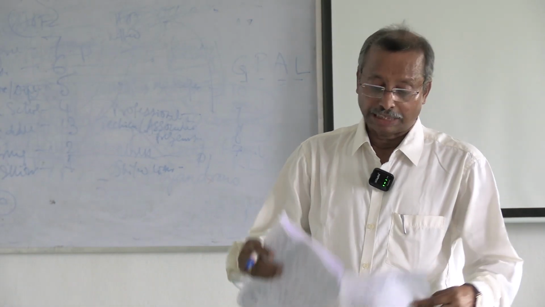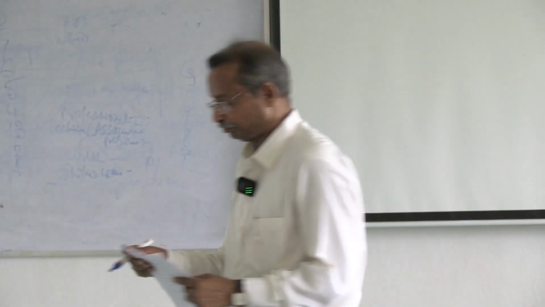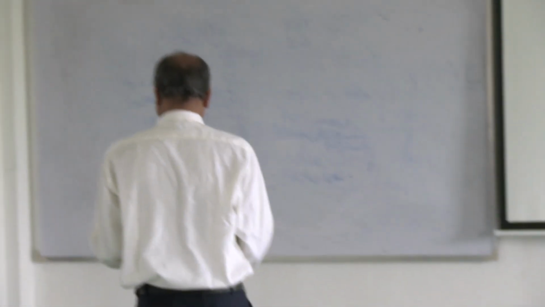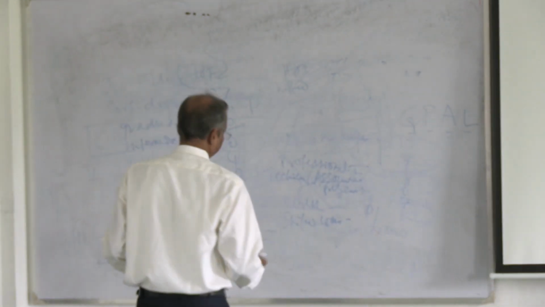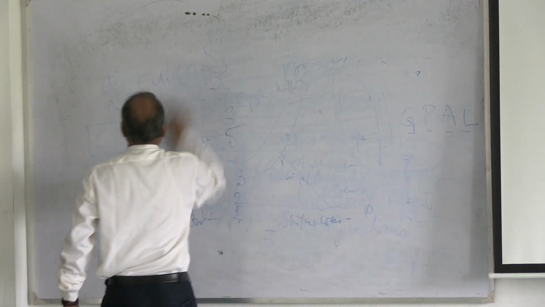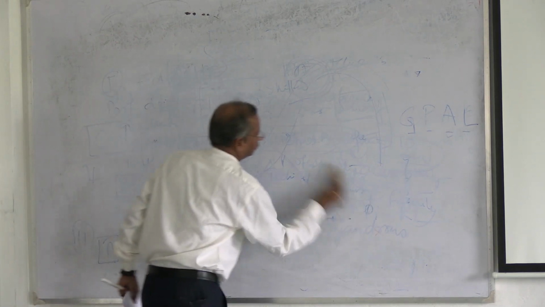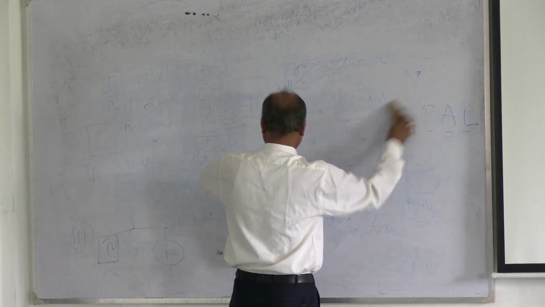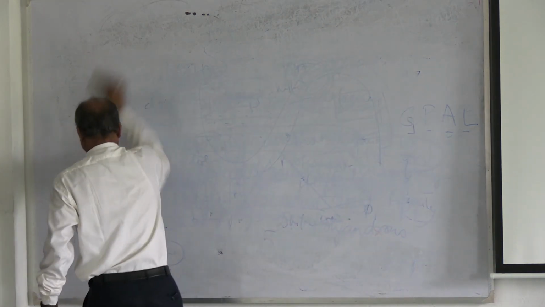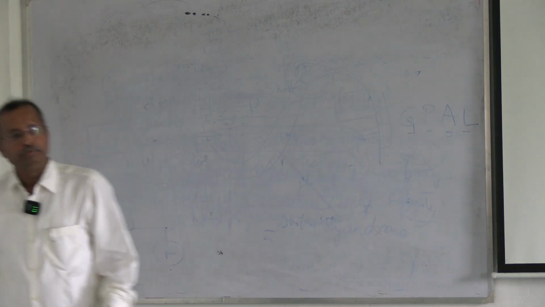And next, the third parameter is the monthly income of the whole family.